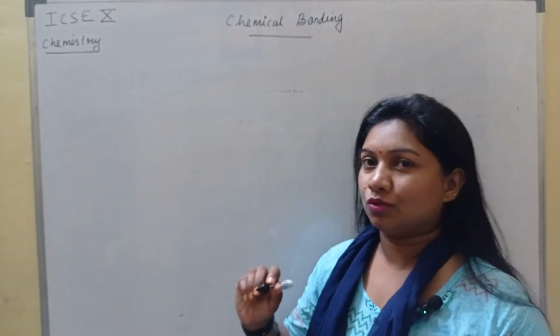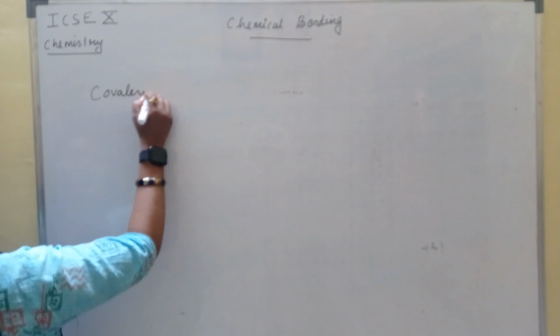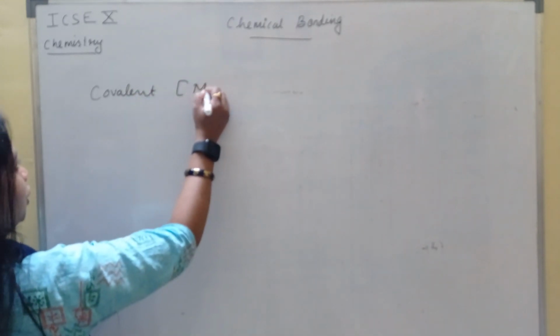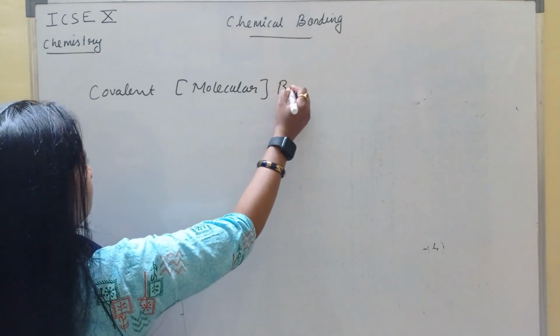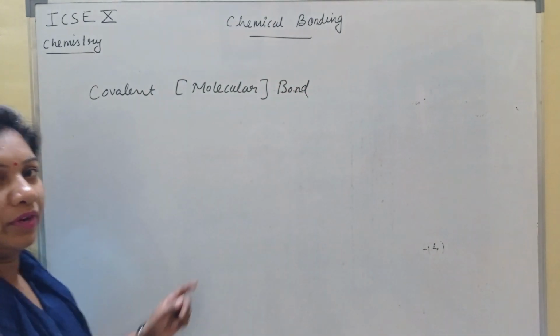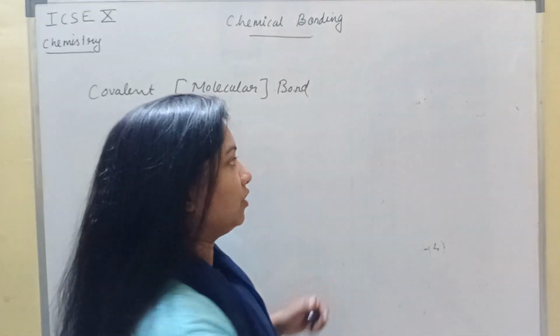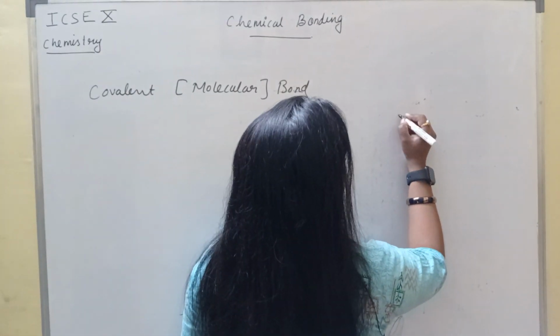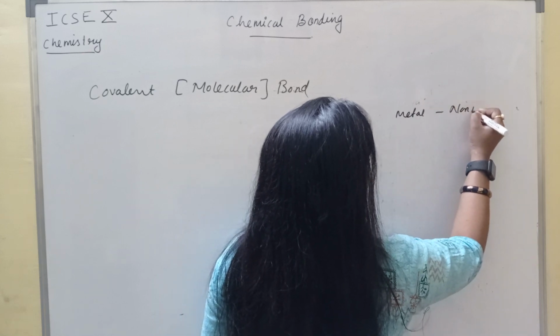Today's topic is covalent bond. Covalent, or we call them molecular bond. So in the previous lecture we have seen what are electrovalent bond, and we have seen that electrovalent bond is formed between a metal and a non-metal.